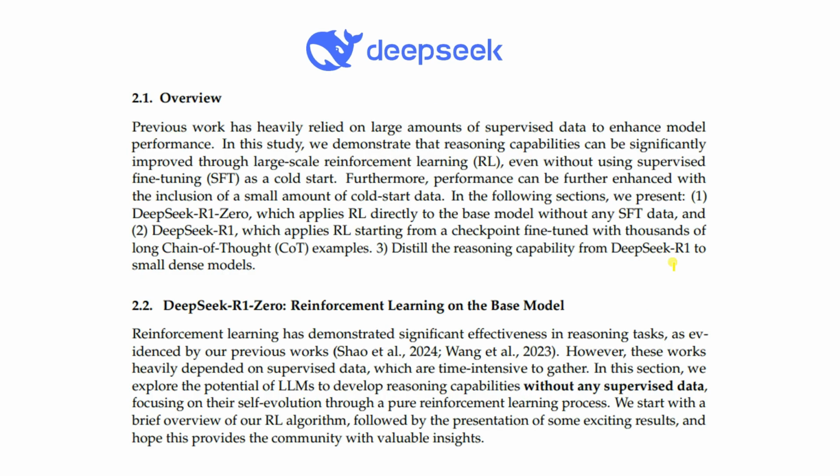In terms of the training part, they follow the sections that we present here. DeepSeek R1 Zero applies reinforcement learning directly to the base model without any supervised fine-tuning data. That means without labeled data. And DeepSeek R1 applies RL starting from a checkpoint fine-tuned with thousands of long chain of thought (CoT) examples.